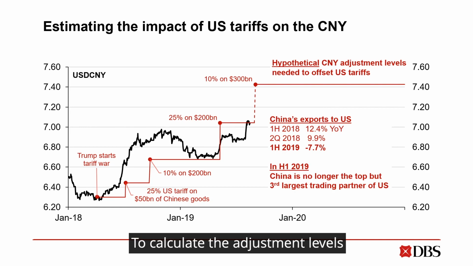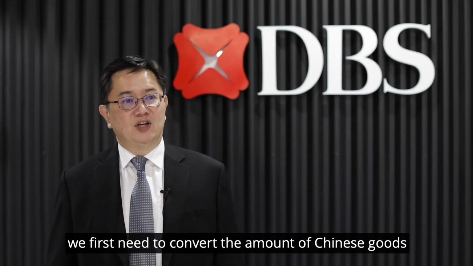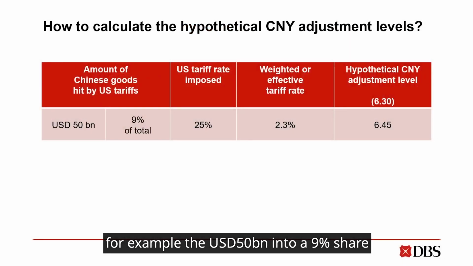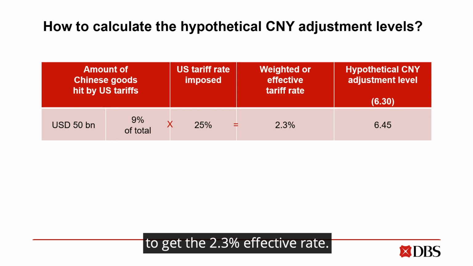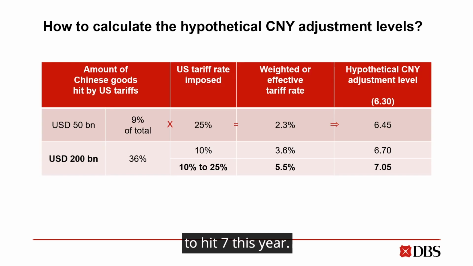To calculate the adjustment levels, we first need to convert the amount of Chinese goods, for example, the 50 billion into a 9% share, multiply it with the actual tariff rate of 25% to get the 2.3% effective rate. From here, we can calculate the adjustment level of 6.45. Using this method, we have kept our dollar China forecast to hit 7 this year.